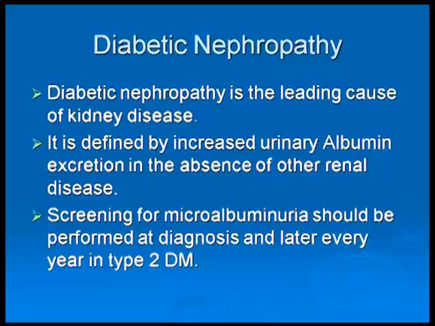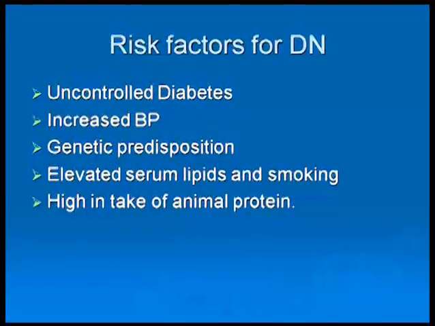To start with, screening for microalbuminuria should be performed at diagnosis and later every year in type 2 diabetics. On an average, we know type 2 diabetics develop this kind of nephropathy about 10 years after the onset of diabetes. In case of type 1 diabetics, we have to be more careful because the incidence is higher amongst these people, and we need to screen them for microalbumin from 5 years after the onset of diabetes. And what are the risk factors for diabetic nephropathy?